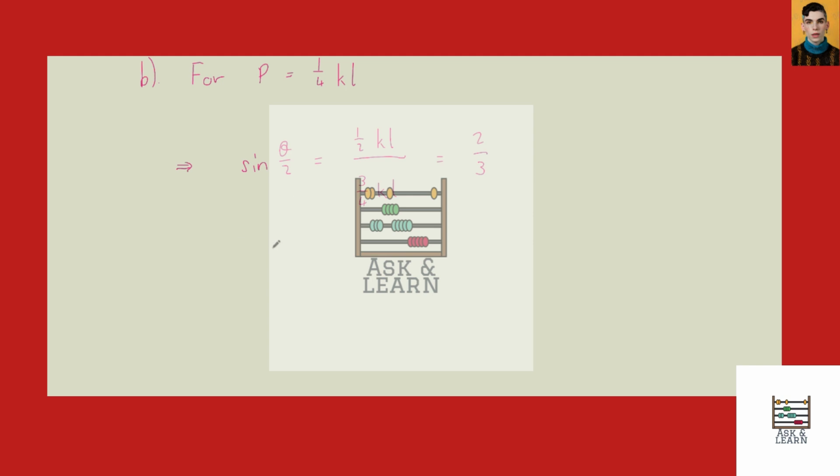So this means that theta over 2 is equal to 41.8 degrees, which means that we can find theta simply in this condition to be 83.6 degrees.